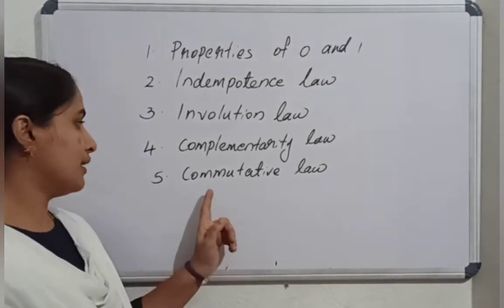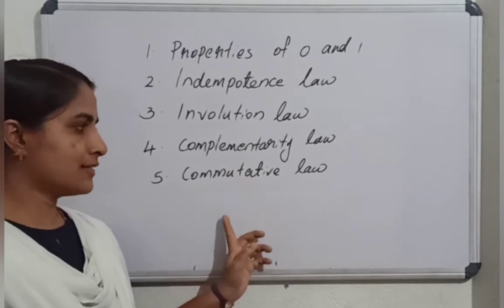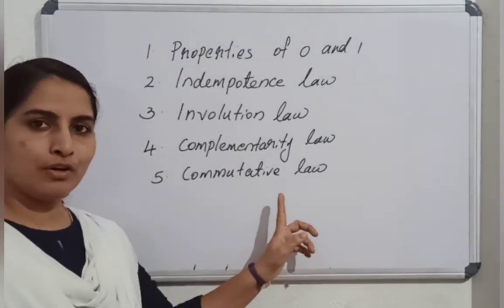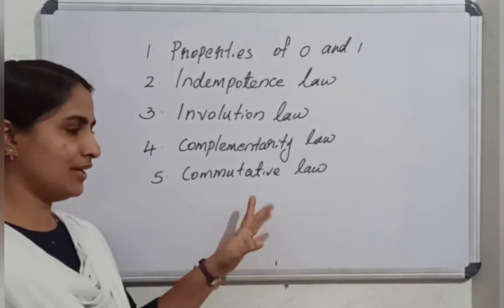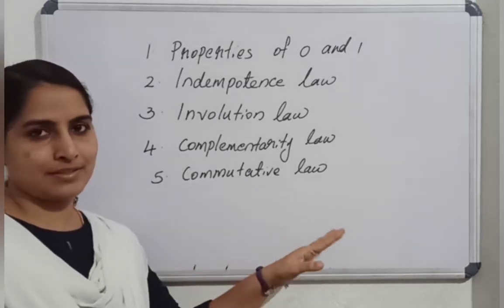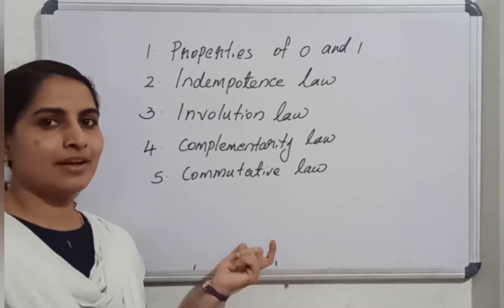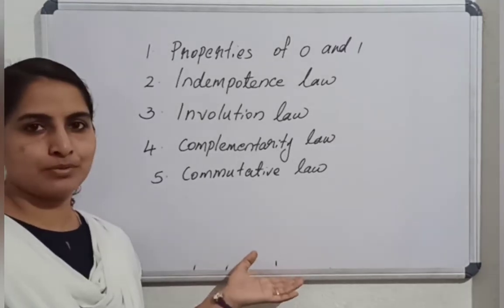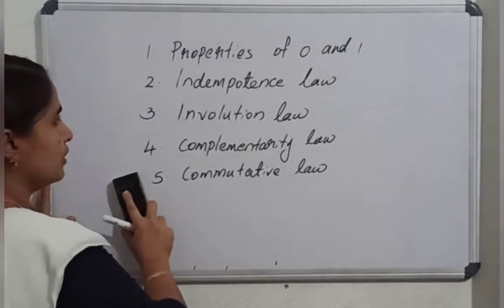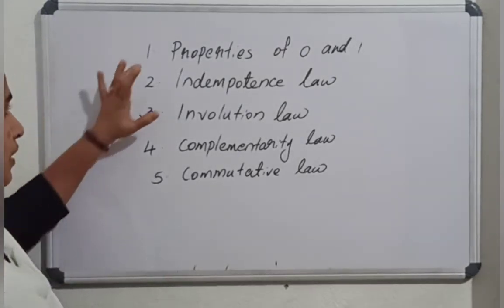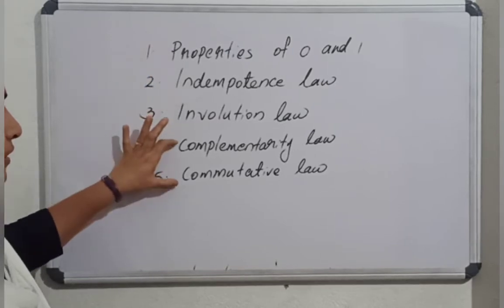And the commutative law: x or y equals y or x. The dual is x and y equals y and x. For the dual, please write it and draw the truth table too. Understood? Yes. We can move to the next law. So, P double I double C.